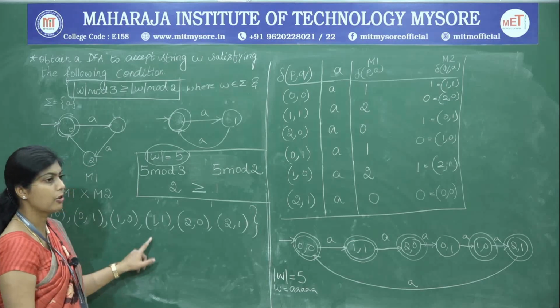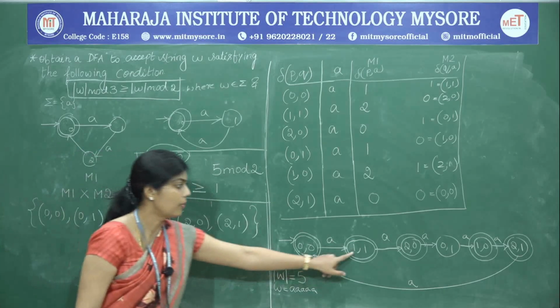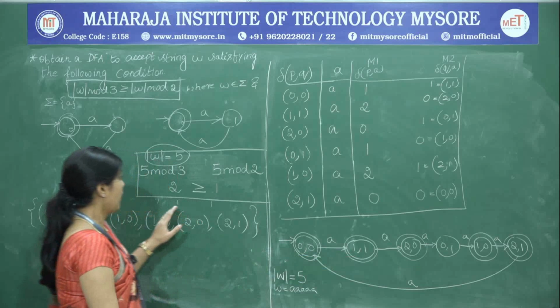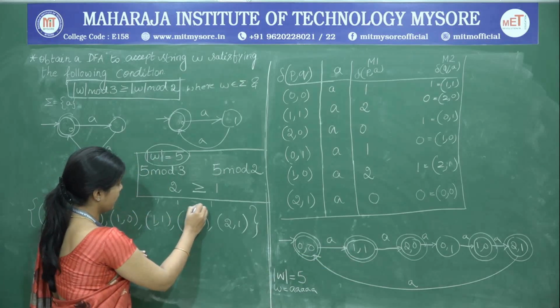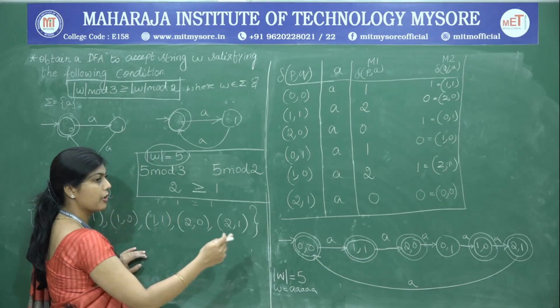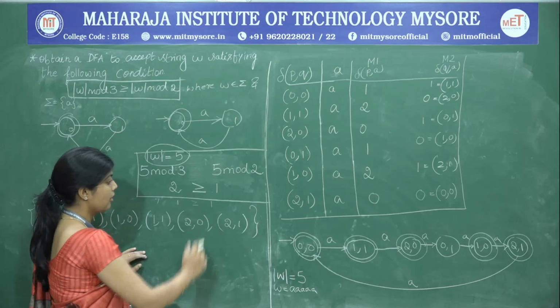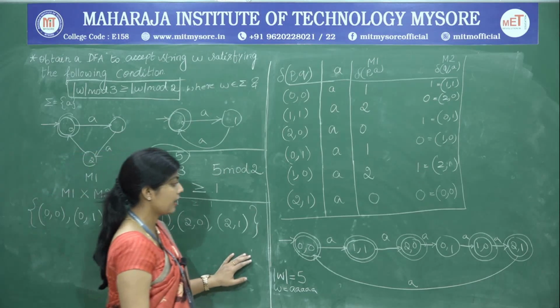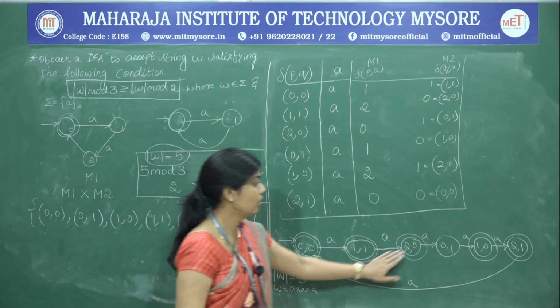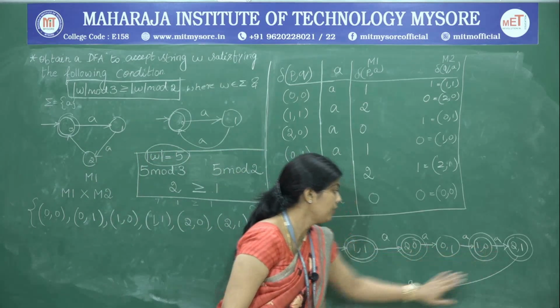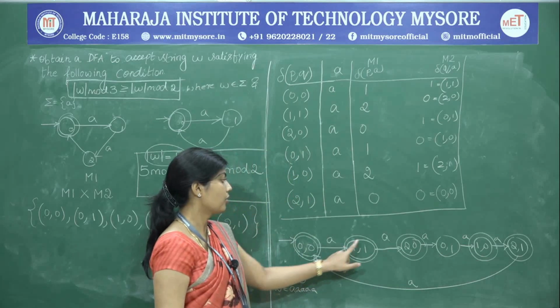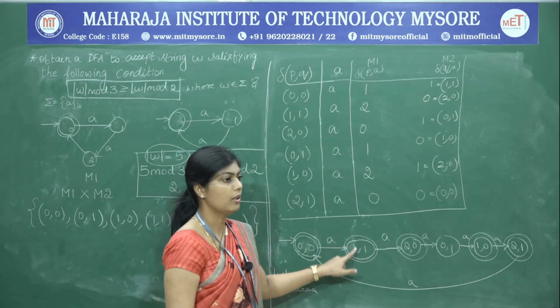Therefore, 7 A's have to be accepted at 1 comma 1, and also this can be treated as a valid string for verification because it is satisfying the equal to condition here. So, we will see how the 7 A's are accepted: 1, 2, 3, 4, 5, 6, 7. So, we are accepting at 1 comma 1.